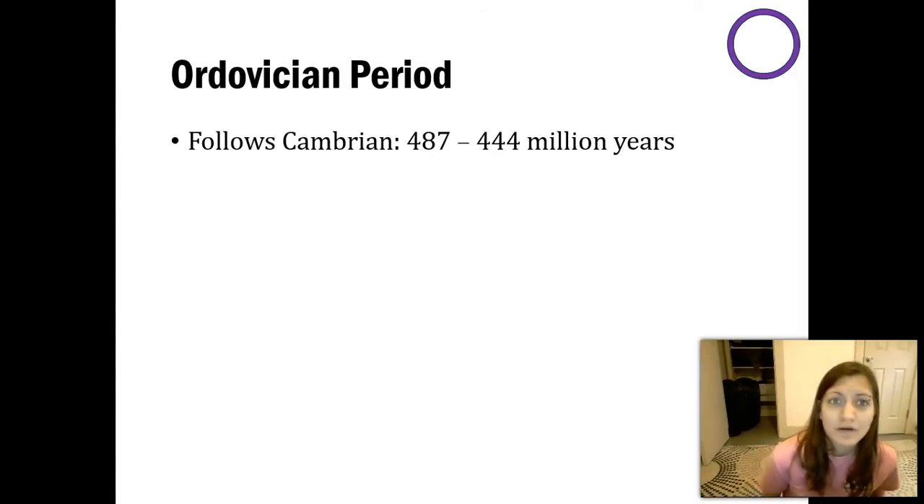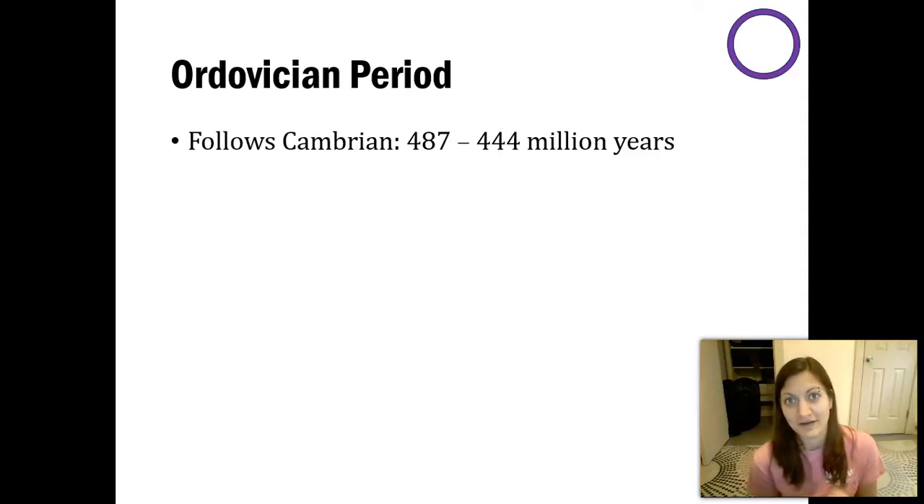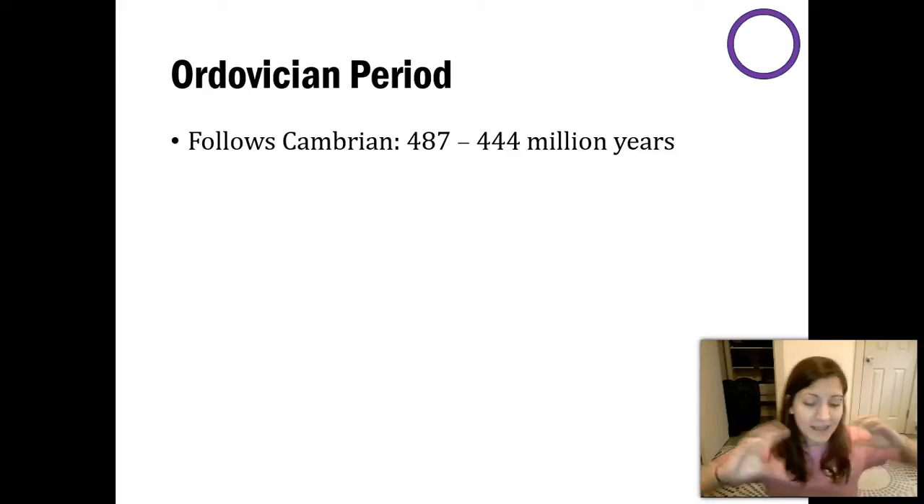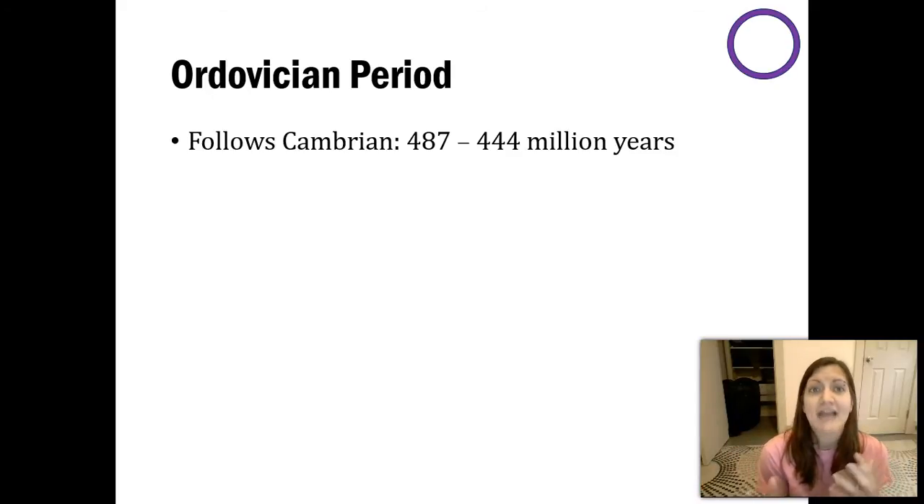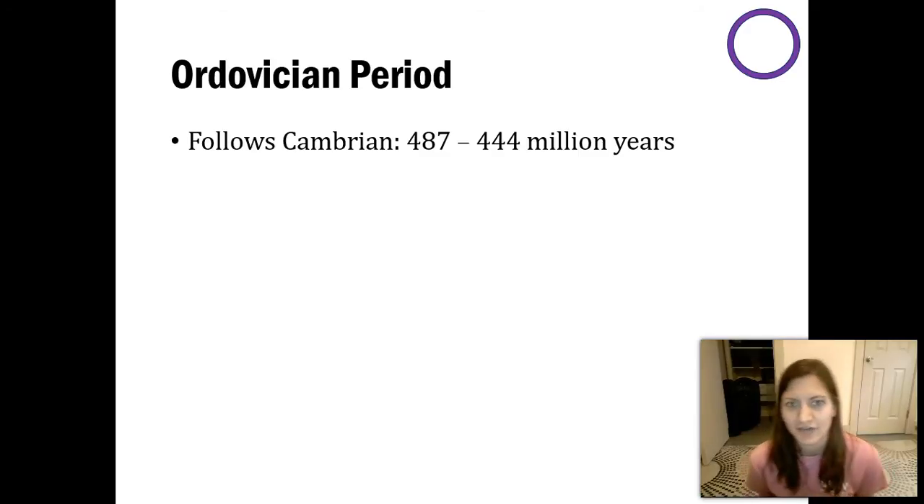Alright, now we're going to one more time period before skipping a lot. The next one, lesser known because it's fairly small, is the Ordovician period. This happens right after the Cambrian period. So we had this Cambrian explosion of life, and now we're settling down, you're not having huge diversification, at least not so much in the water anymore. This was about 487 to 440 million years ago.